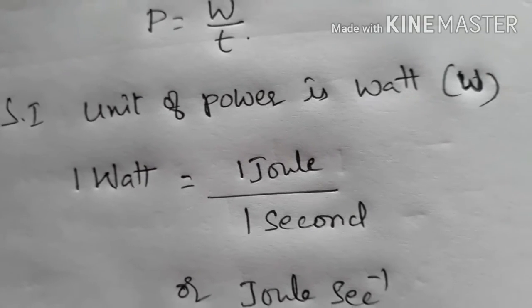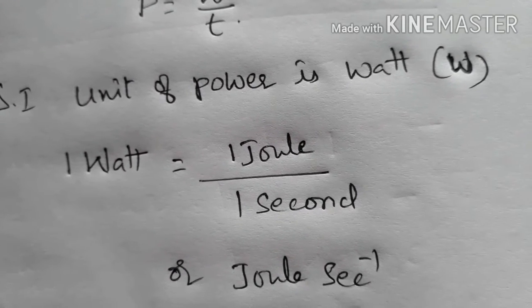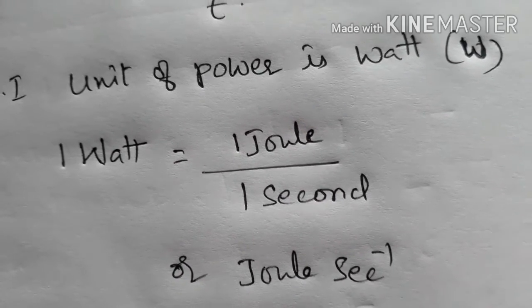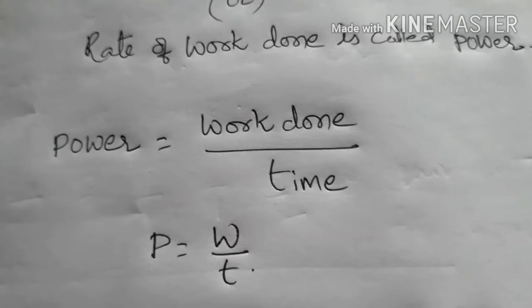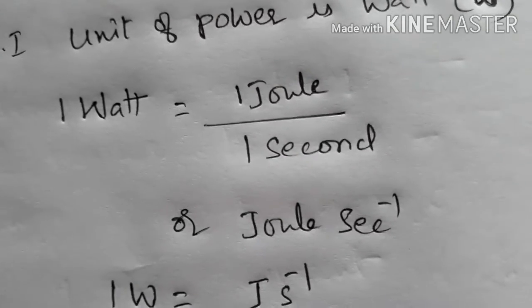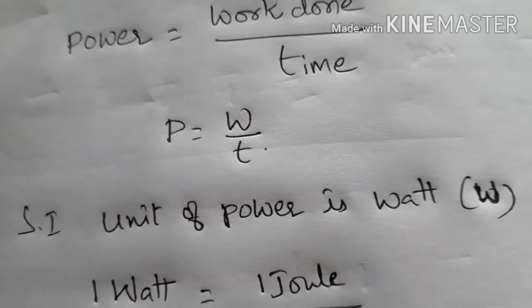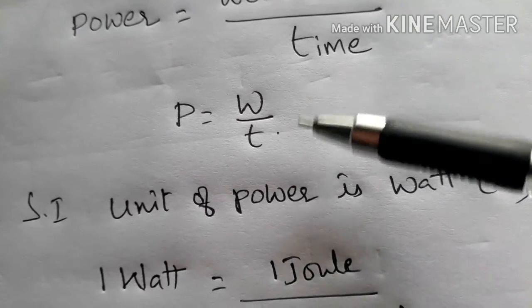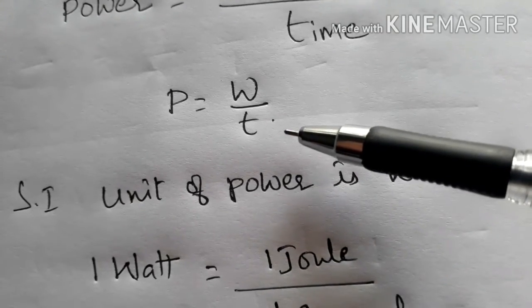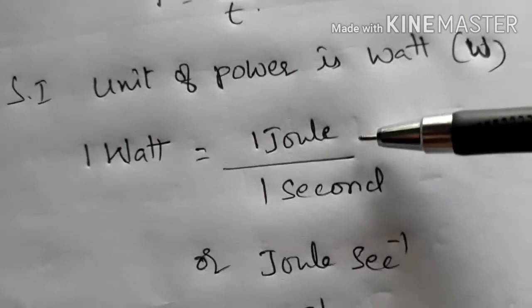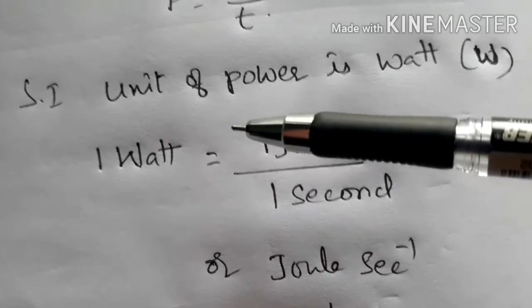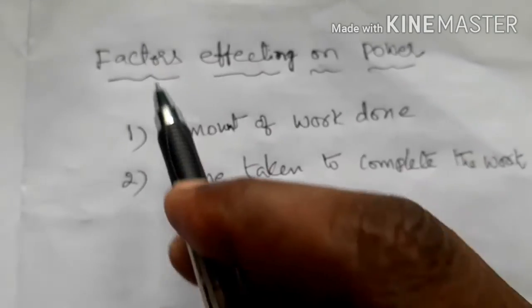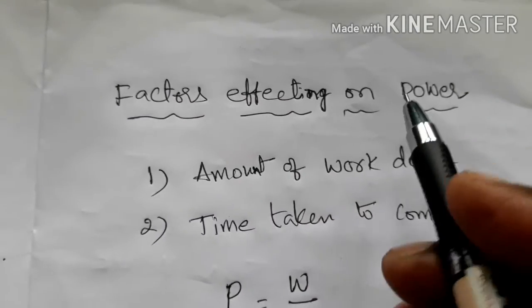Now in other units, 1 watt is equal to 1 joule per second. What is the meaning of joule? The unit of work is joule, and the unit of time is second. So joule per second. We can say 1 watt is equal to 1 joule for 1 second. Factors affecting power.